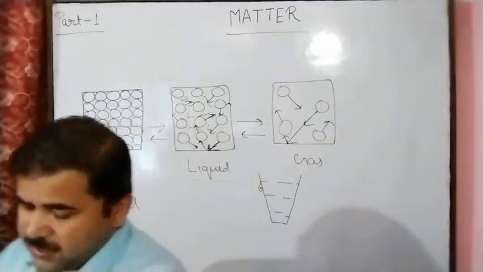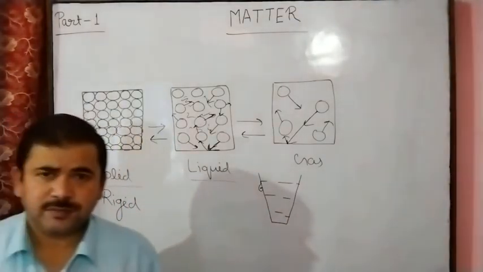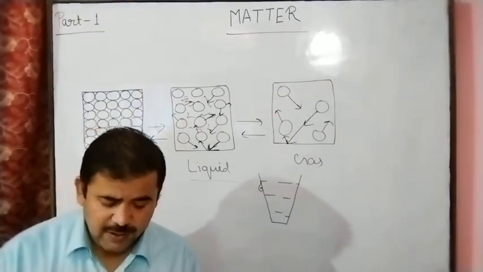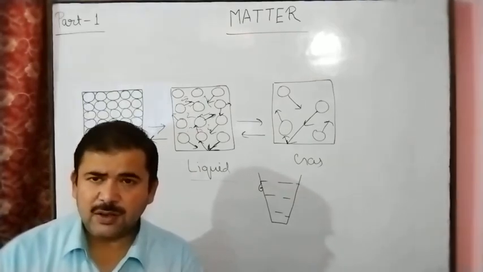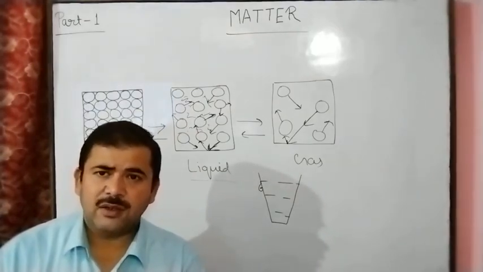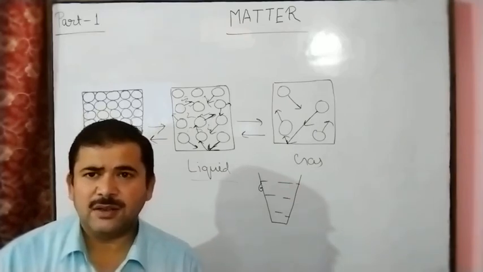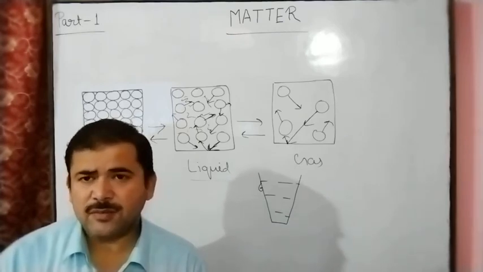So this topic is completed. And change of state of matter, I also explained how to change the state of matter. We know that by increasing or decreasing the temperature, the state changes.